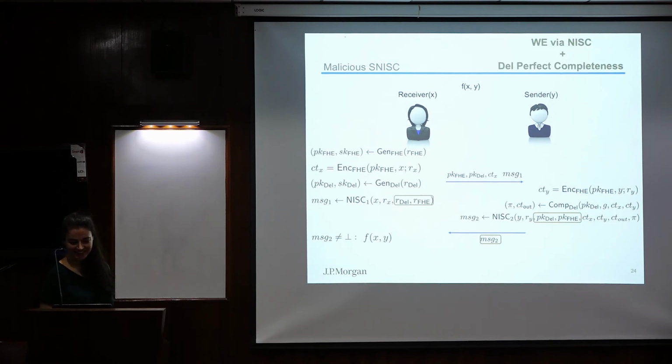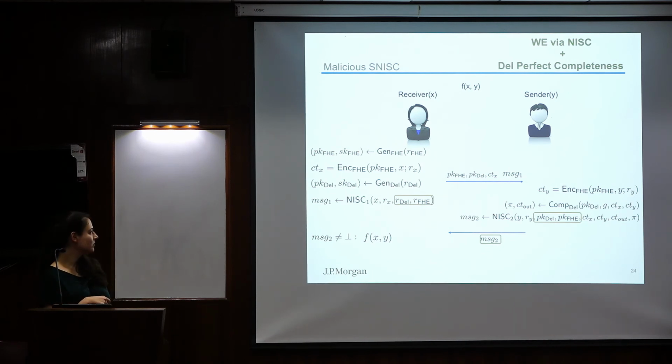Okay. Another issue is that we actually also need perfect correctness of the delegation scheme. So now, because we are also checking the correctness of the first round of the delegation protocol, we are checking that the randomness is consistent, but still the receiver can pick bad randomness.